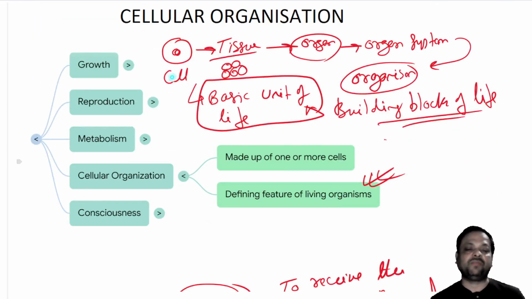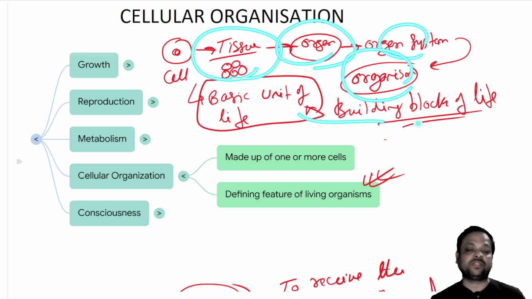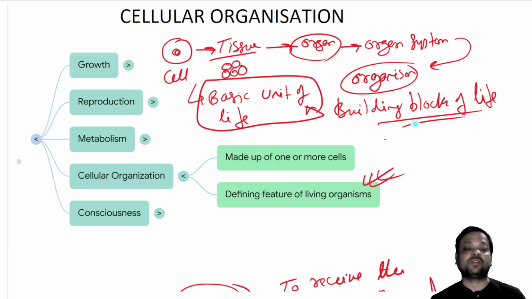And cellular organization, where the cell is the basic unit of life. Cells make up tissues, which convert to organ systems, and to the organism. So the cell is restricted to living organisms. So living organisms are made up of cells, which are the basic unit of life. So the cell is the defining property of all living organisms.